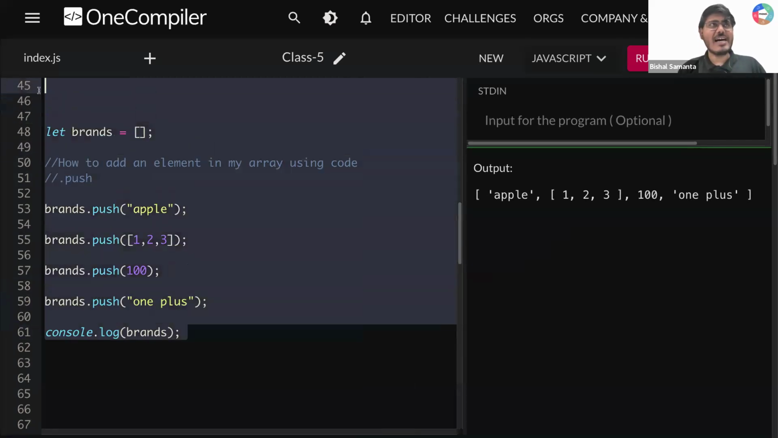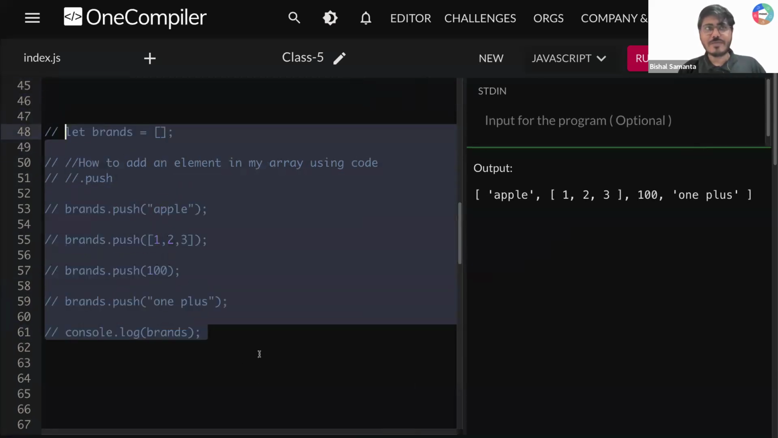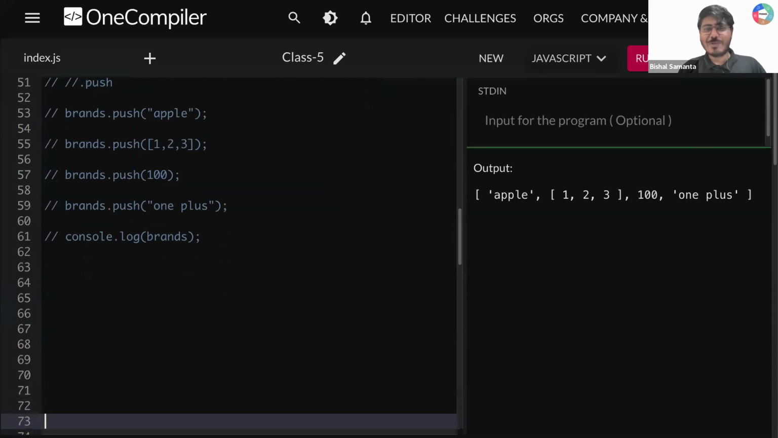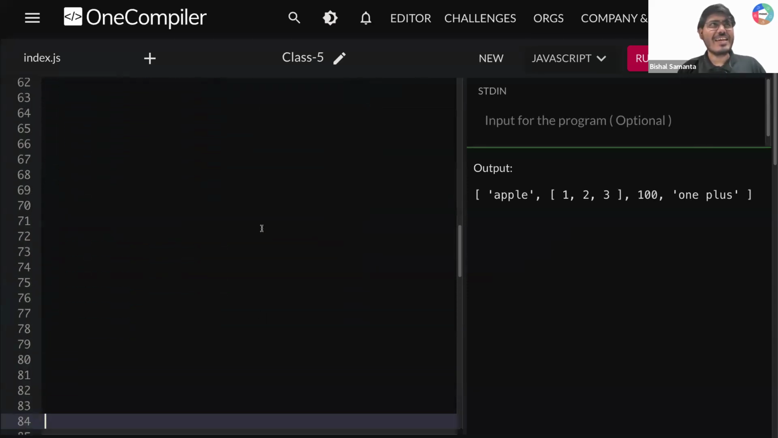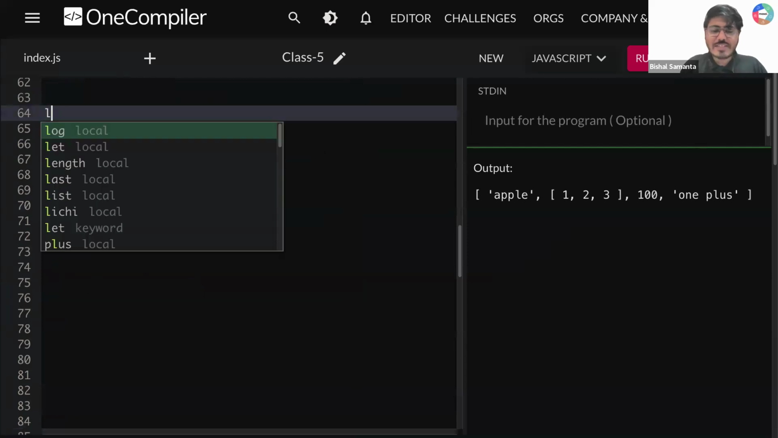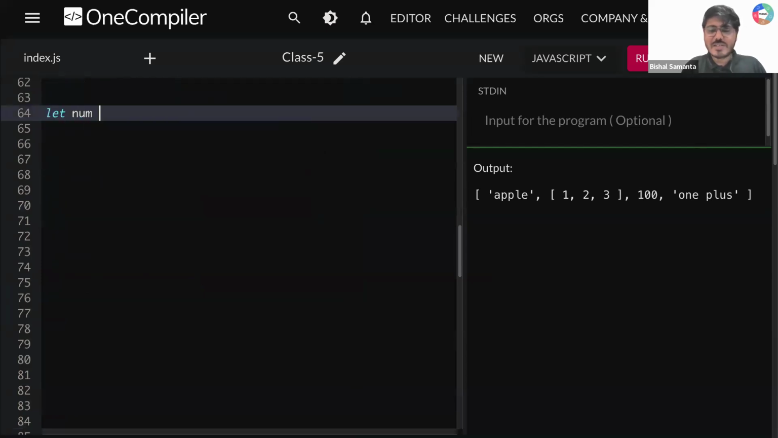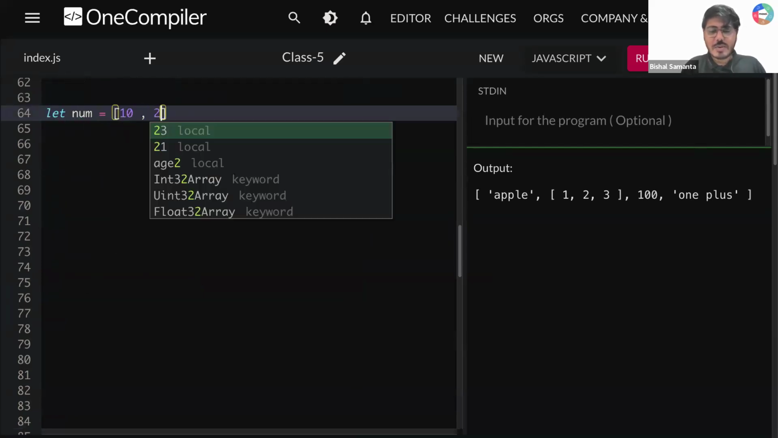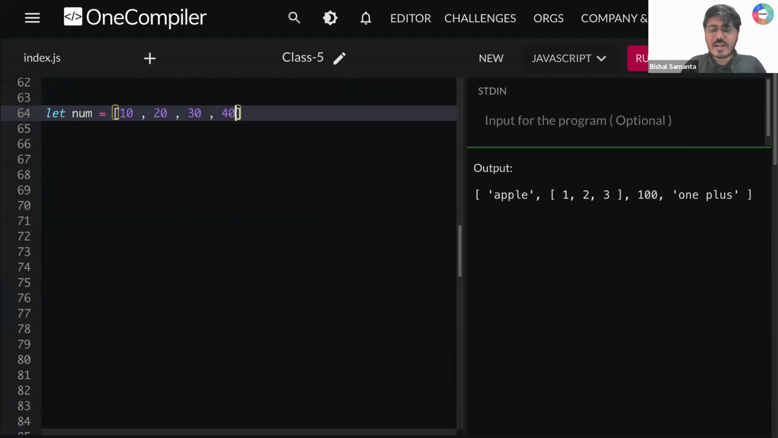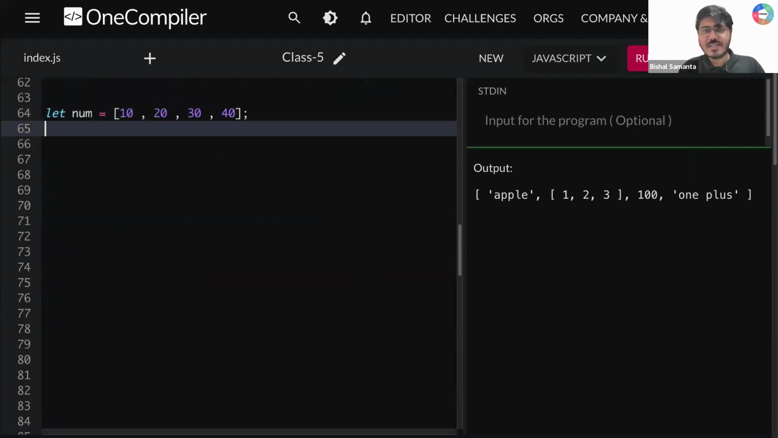So now guys, we are going to learn the opposite of this. Let's take an example. Let me comment it out. Brands.push is clear. Okay, that's great. So now let's move to the next. Let's say let num is equal to 10, 20, 30, 40. How many elements are present, guys? 1, 2, 3, 4 elements are present.